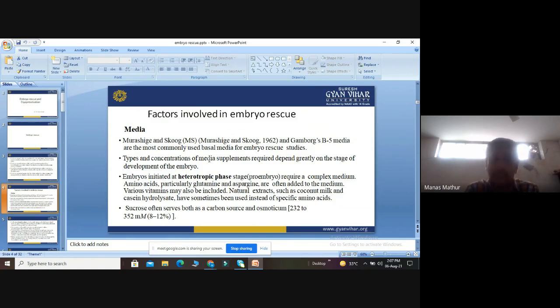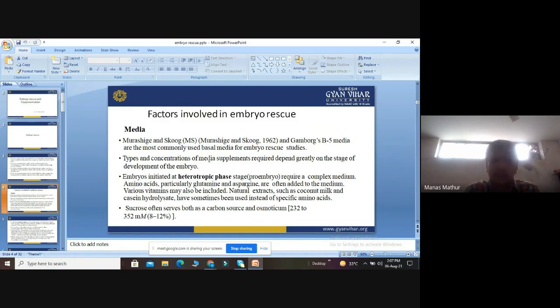Then the types and concentration of media supplements required depend greatly on the stage of development of the embryo. The types and concentration of media supplements basically depend upon the stage at which the embryo is growing. So the concentration of media is very important.